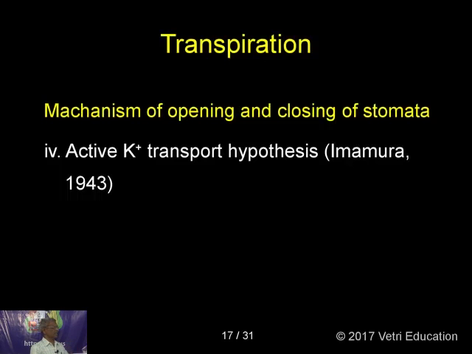This gained prominence because they were able to show that the potassium ions were at the maximum possible extent when the stomata are open, and at the minimum level when they are closed. So the amount of potassium ions present in the guard cells, and the way in which they are transported to the guard cells, is mostly responsible for the opening and the closing of the stomata.